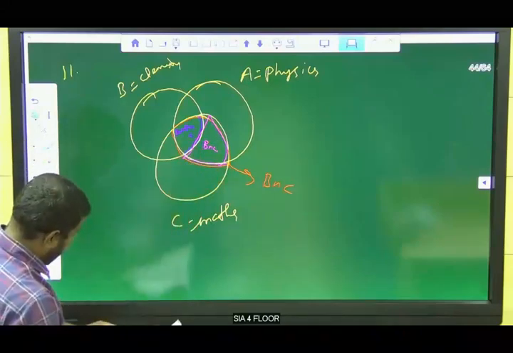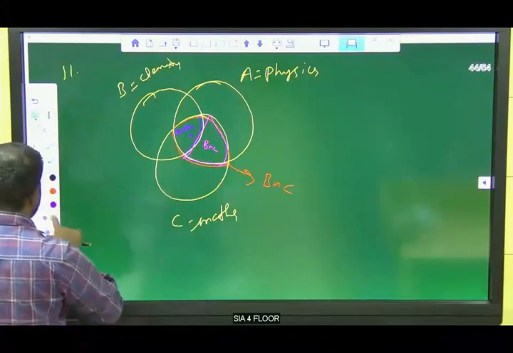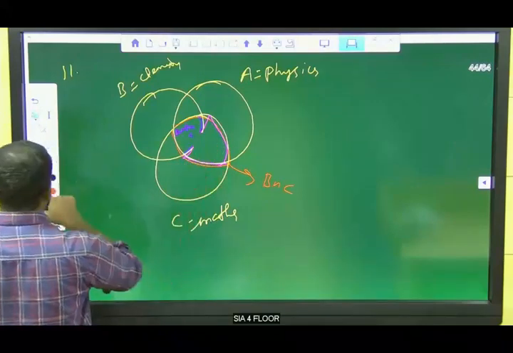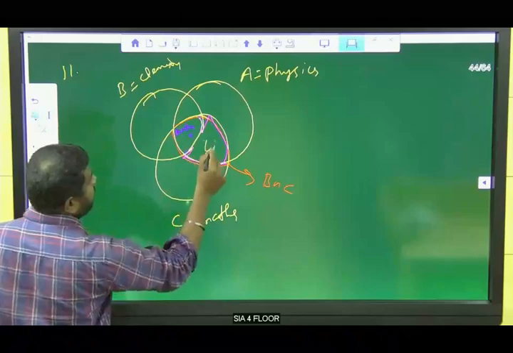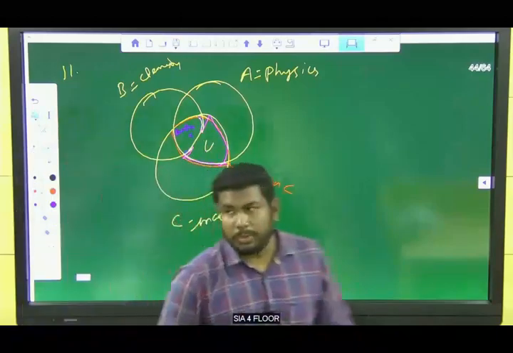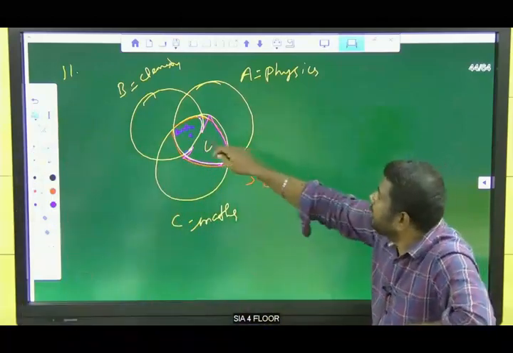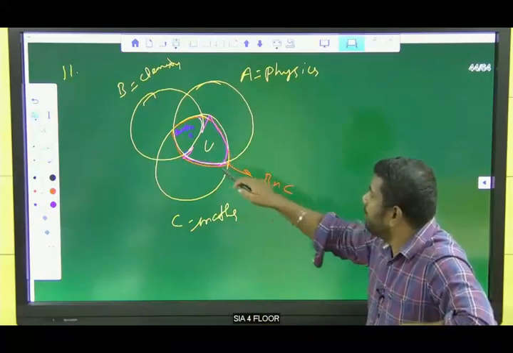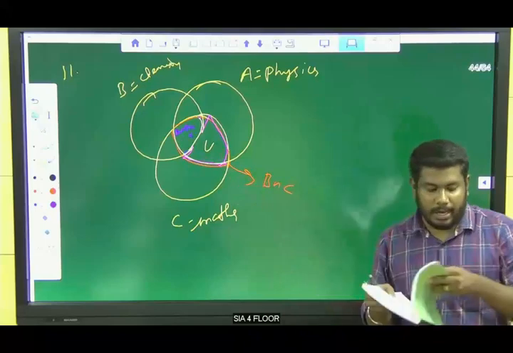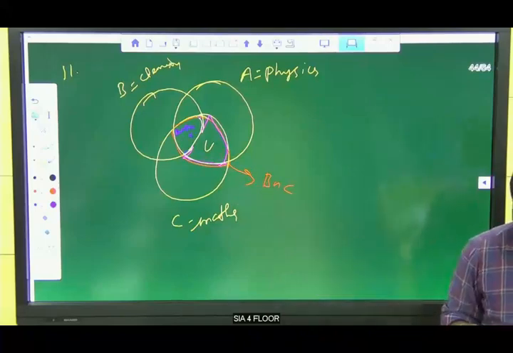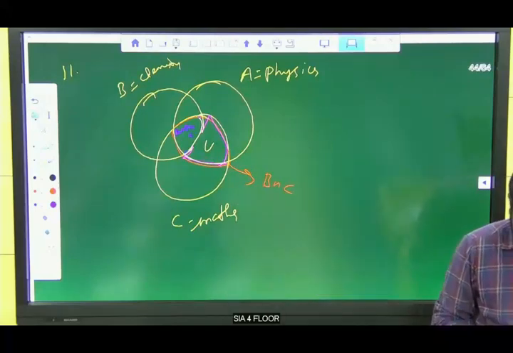Which word is mentioned here in the question? U. So the answer is U. Here chemistry is also included, so we need to take this only. For 11th one, the answer is U.